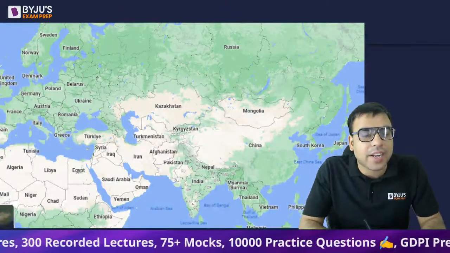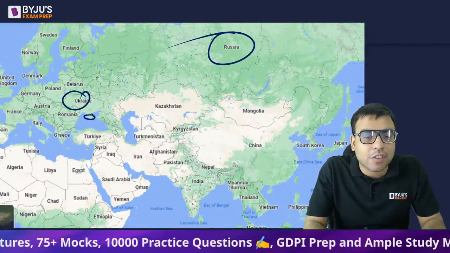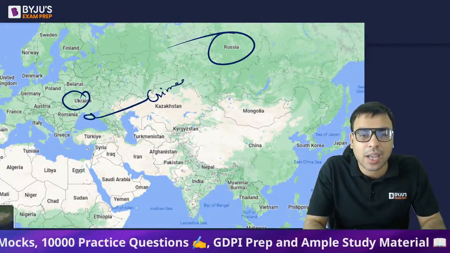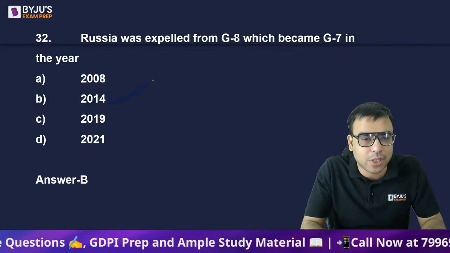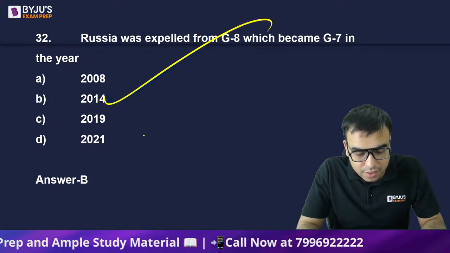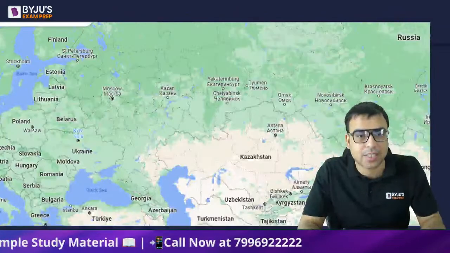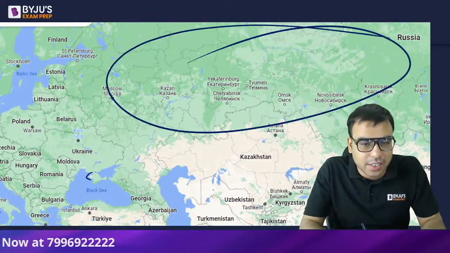So I hope you are aware that right now the Russia-Ukraine war is happening. But in 2014, this is the portion of Crimea, and this was captured by Russia in 2014. So just have an idea about it. Here the right answer is B. Yes, Alauddin, very good. Just have an idea. You can see this is Ukraine. This is Russia, huge, and here is Crimea.